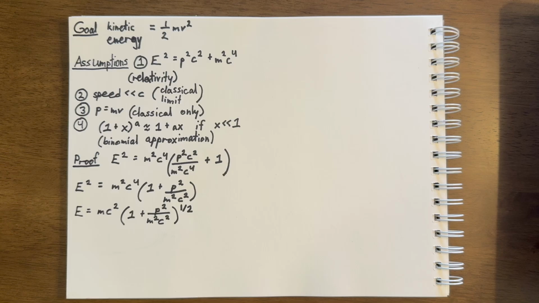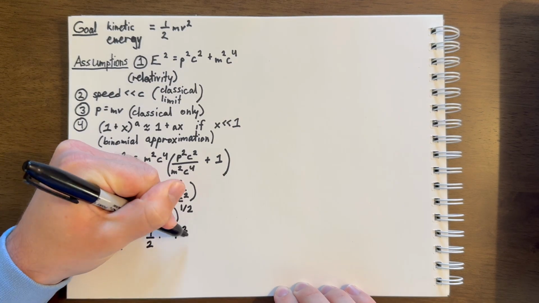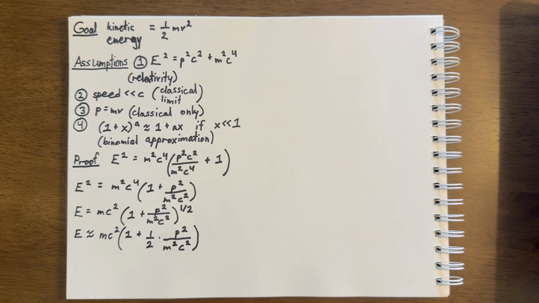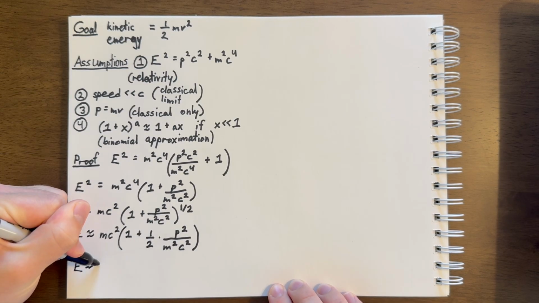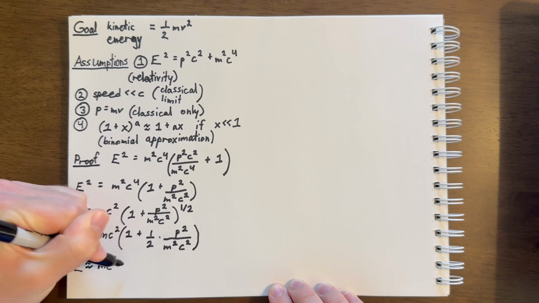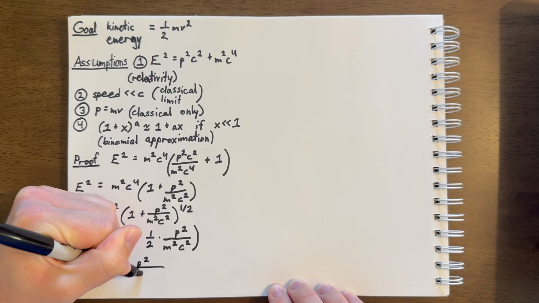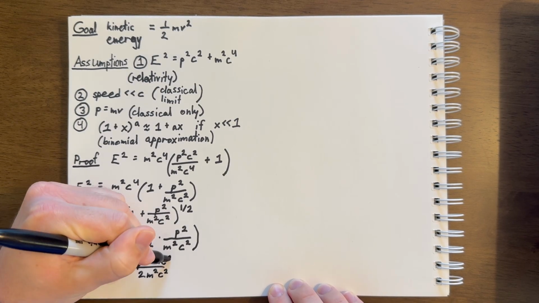So let's use the binomial approximation to rewrite the equation as follows. And just to be clear, we brought the exponent 1/2 down so that it's being multiplied by the p squared over m squared c squared. This is the binomial approximation, and this is a mathematically proven approximation. Next, let's distribute. So the first term is mc squared times 1, or just mc squared, and the second term is p squared over 2m squared c squared times mc squared.